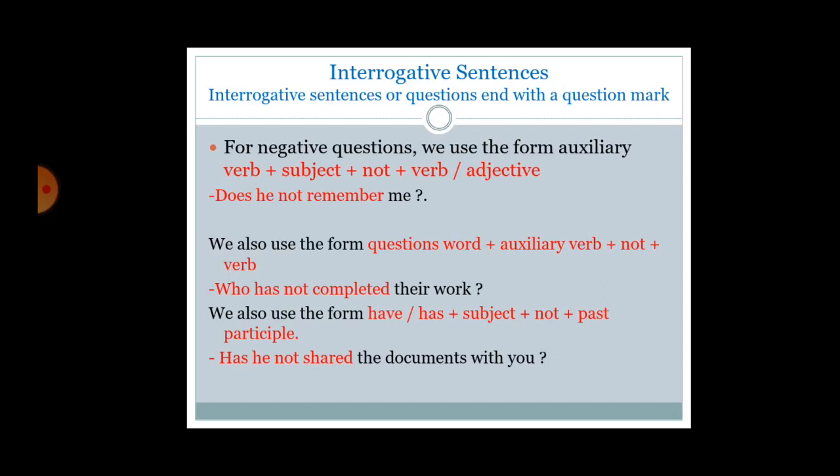For negative questions, we use the form auxiliary verb plus subject plus not plus verb or adjective. Does he not remember me? We also use the form question word plus auxiliary verb plus not plus verb. Who has not completed their work? We also use the form have or has plus subject plus not plus past participle. For example, has he not shared the documents with you?